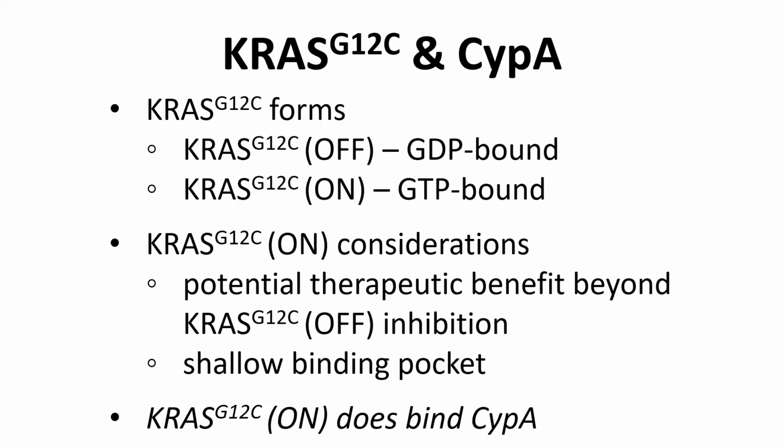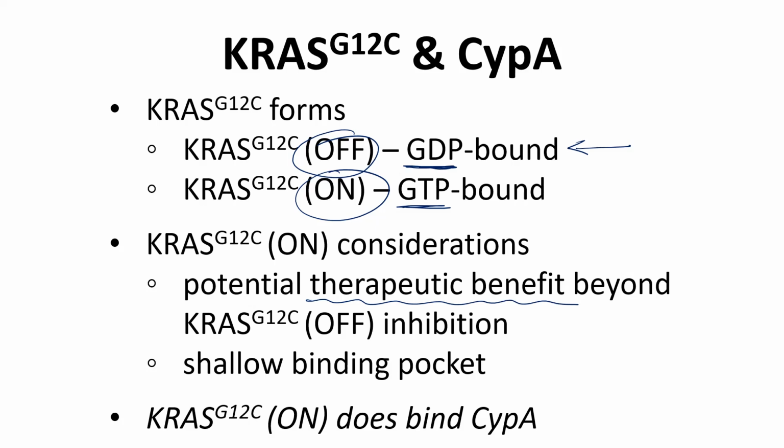For its kinase activity, KRAS requires a cofactor, GTP, and KRAS exists in two forms: KRAS off, which is bound to GDP, and KRAS on, which is bound to GTP. KRAS inhibitors generally target the KRAS off form. KRAS on, however, is the active oncogenic form of KRAS, and KRAS on inhibitors may carry additional therapeutic benefits. Unfortunately, the binding pocket for KRAS on is shallow and less druggable.